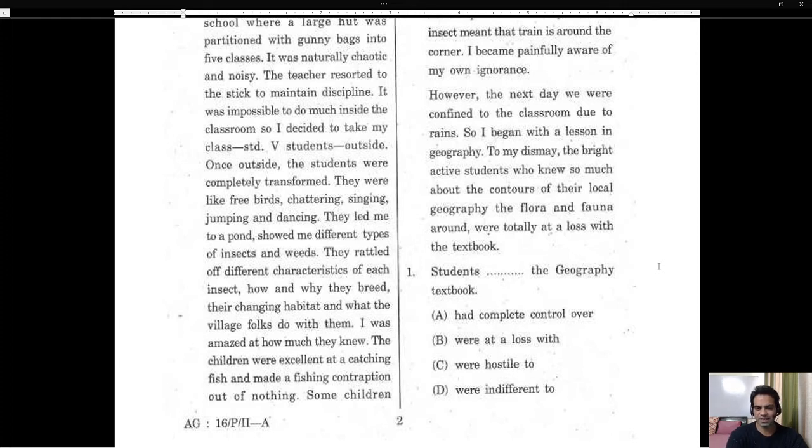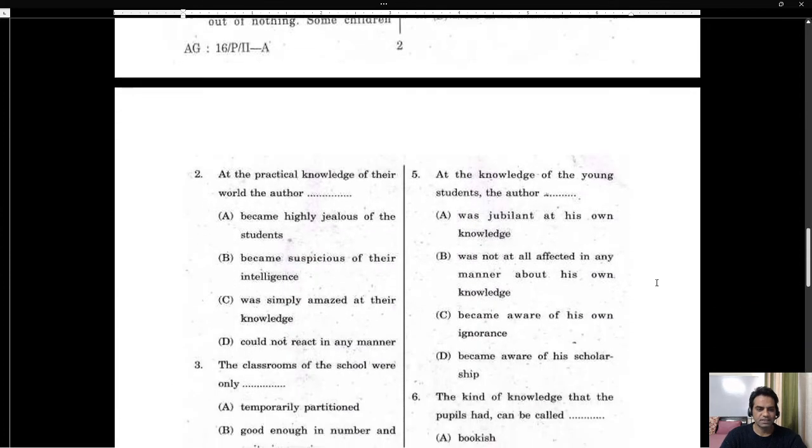So I think it was in the last sentence, were totally at a loss with the textbook. That means they did not understand it, they were not interested. So the correct option here is option number B, were at a loss with the geography textbook. Let's read the next question, guys.